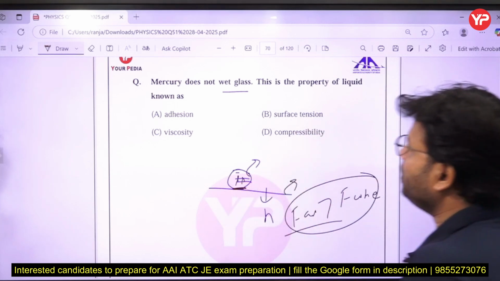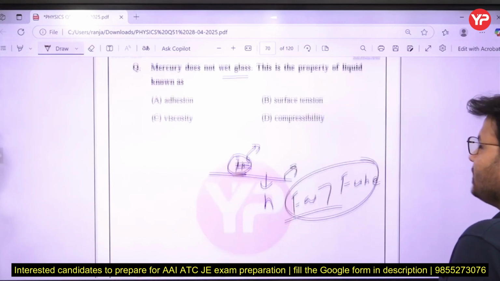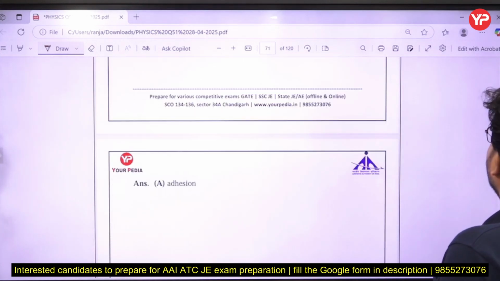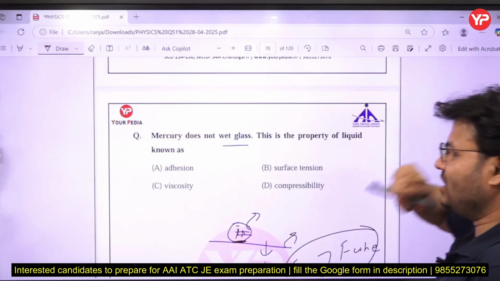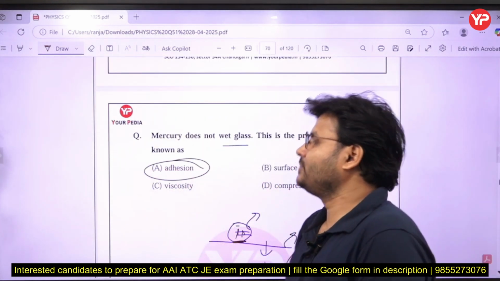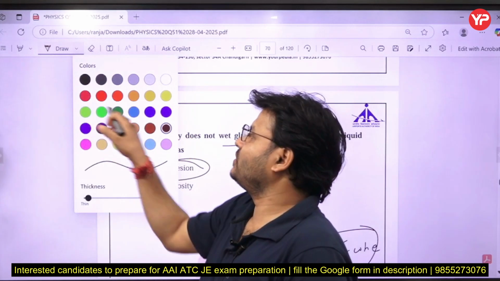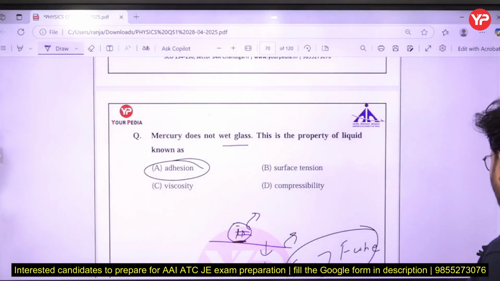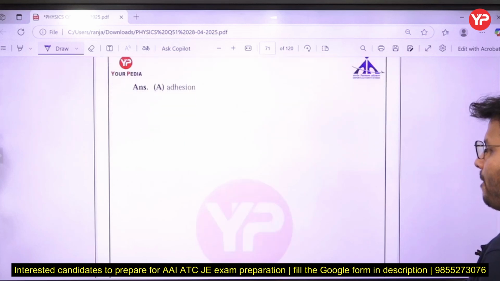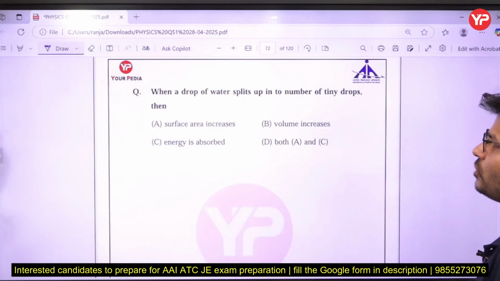So this property is due to what, my dear friends? We can say adhesion. They have low adhesion, that's why it is not going to wet that surface. So A is the right answer. Coming to the next question.